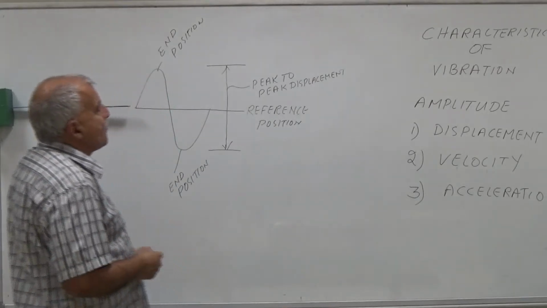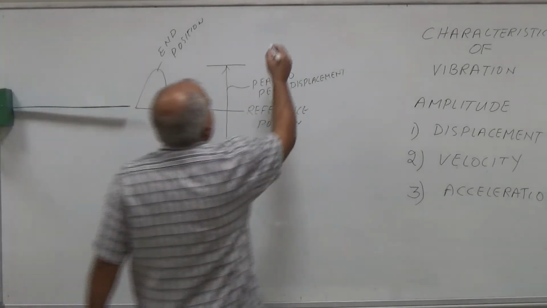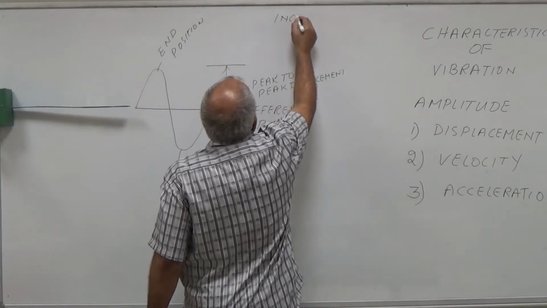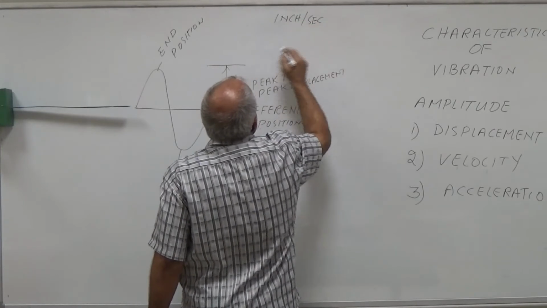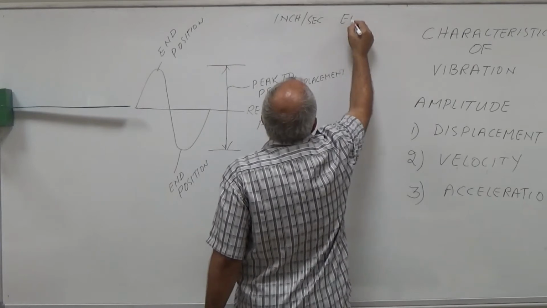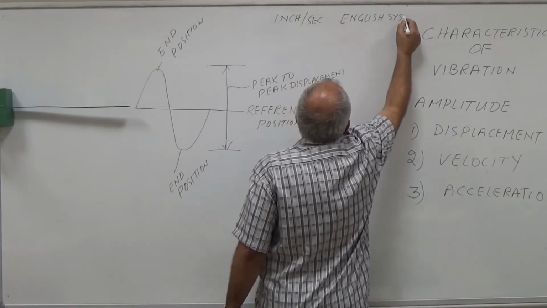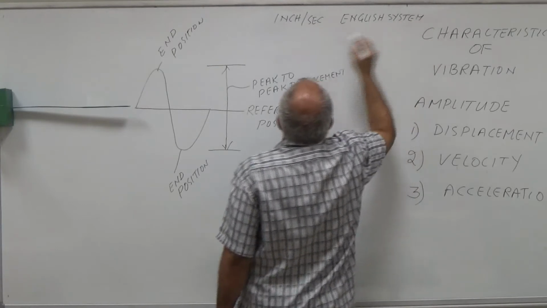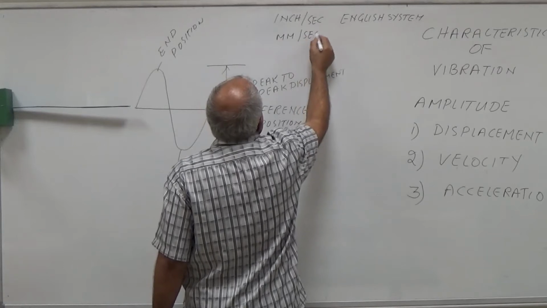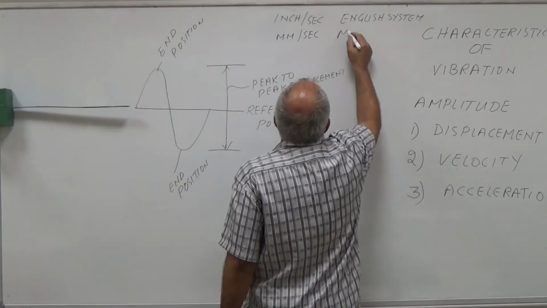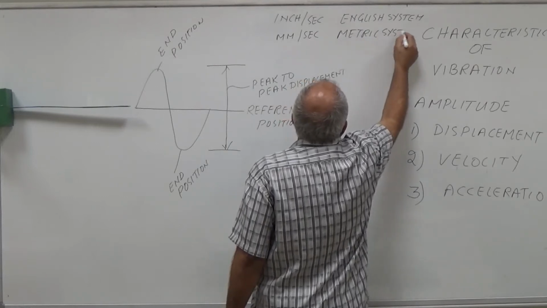And what is the unit of velocity? The unit of velocity is inch per second, English system, and millimeter per second, metric system.